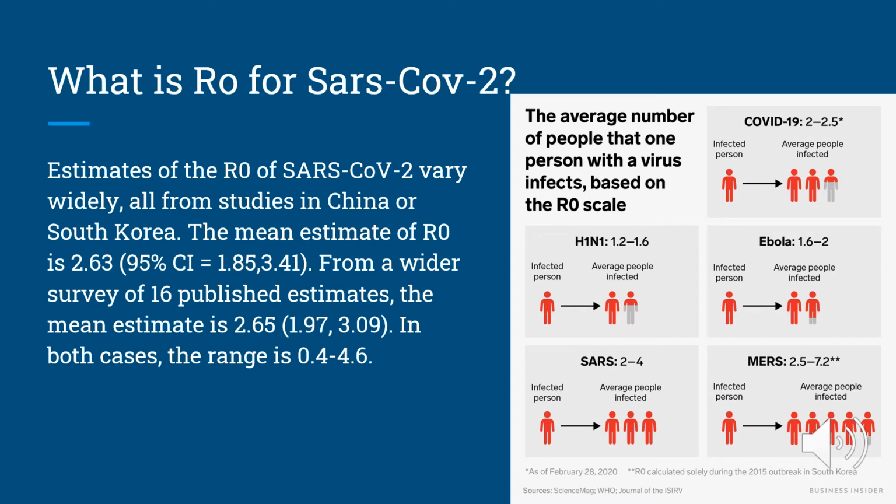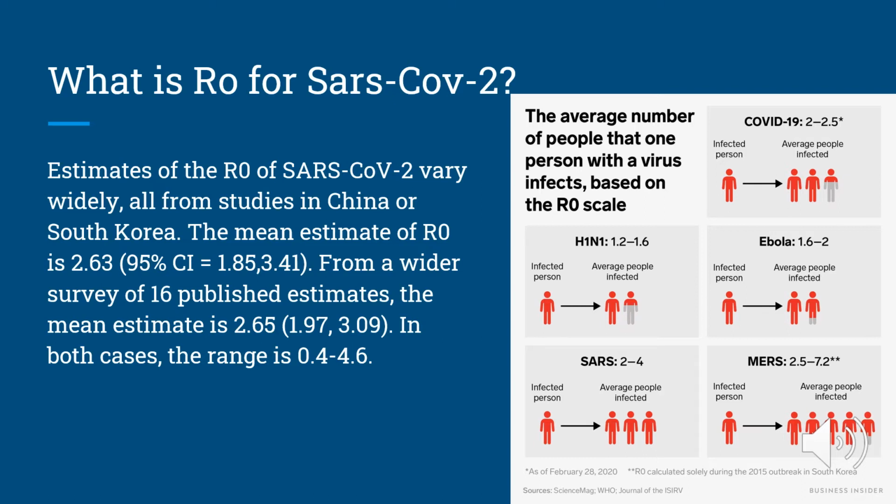But the research is preliminary, and many other factors, including public health measures such as quarantine, affect the spread of the disease. In a statement in January 2020 about the outbreak of COVID-19, the World Health Organization gave a preliminary estimate of around 1.4 to 2.5.